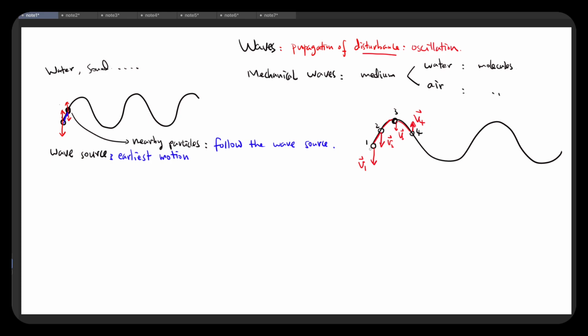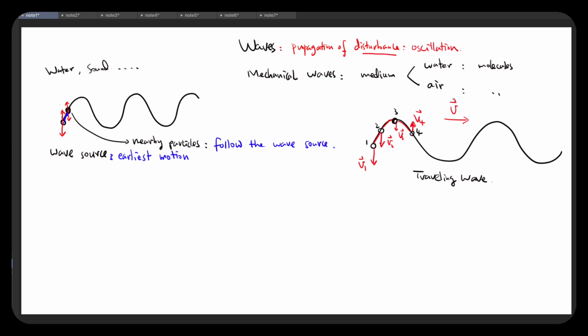And this kind of motion, right, is called the traveling wave. Because such a disturbance, oscillation in our case here, can propagate in this direction with some speed.